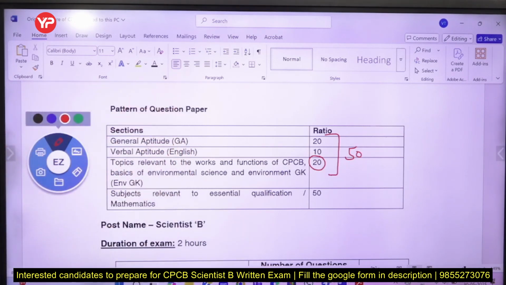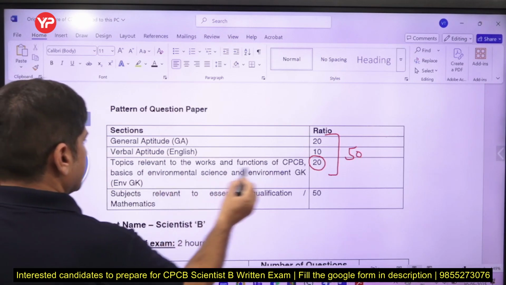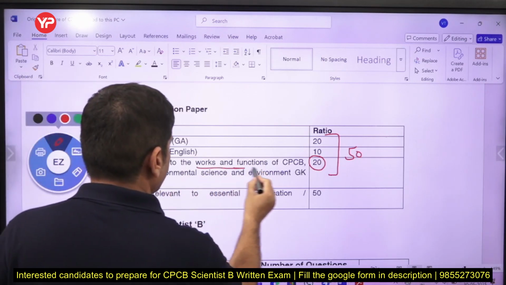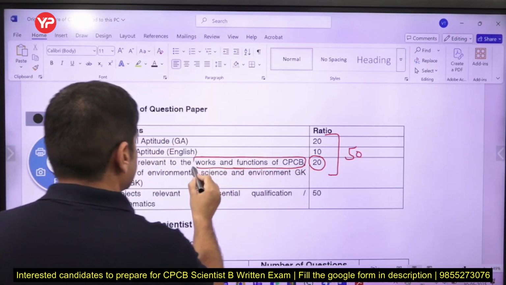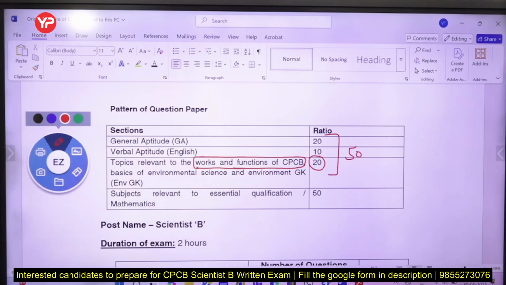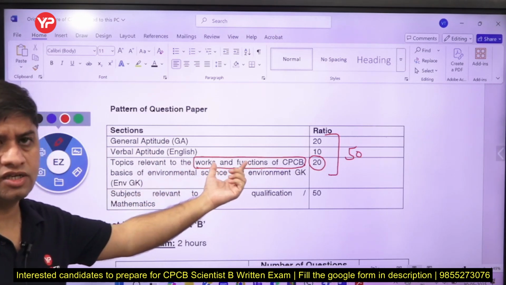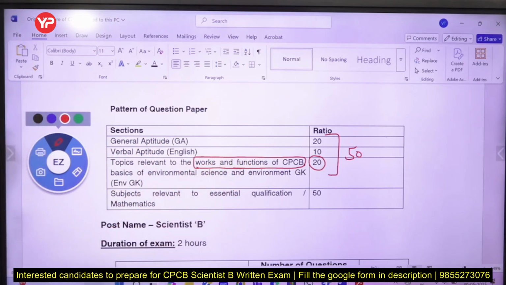My today's lecture is related to this part, that is functions, works and functions of CPCB. So this will be in 3 or 4 lectures maximum, and first lecture is this today's lecture which I am going to take. Then soon GK part and basics of environmental science will be covered.